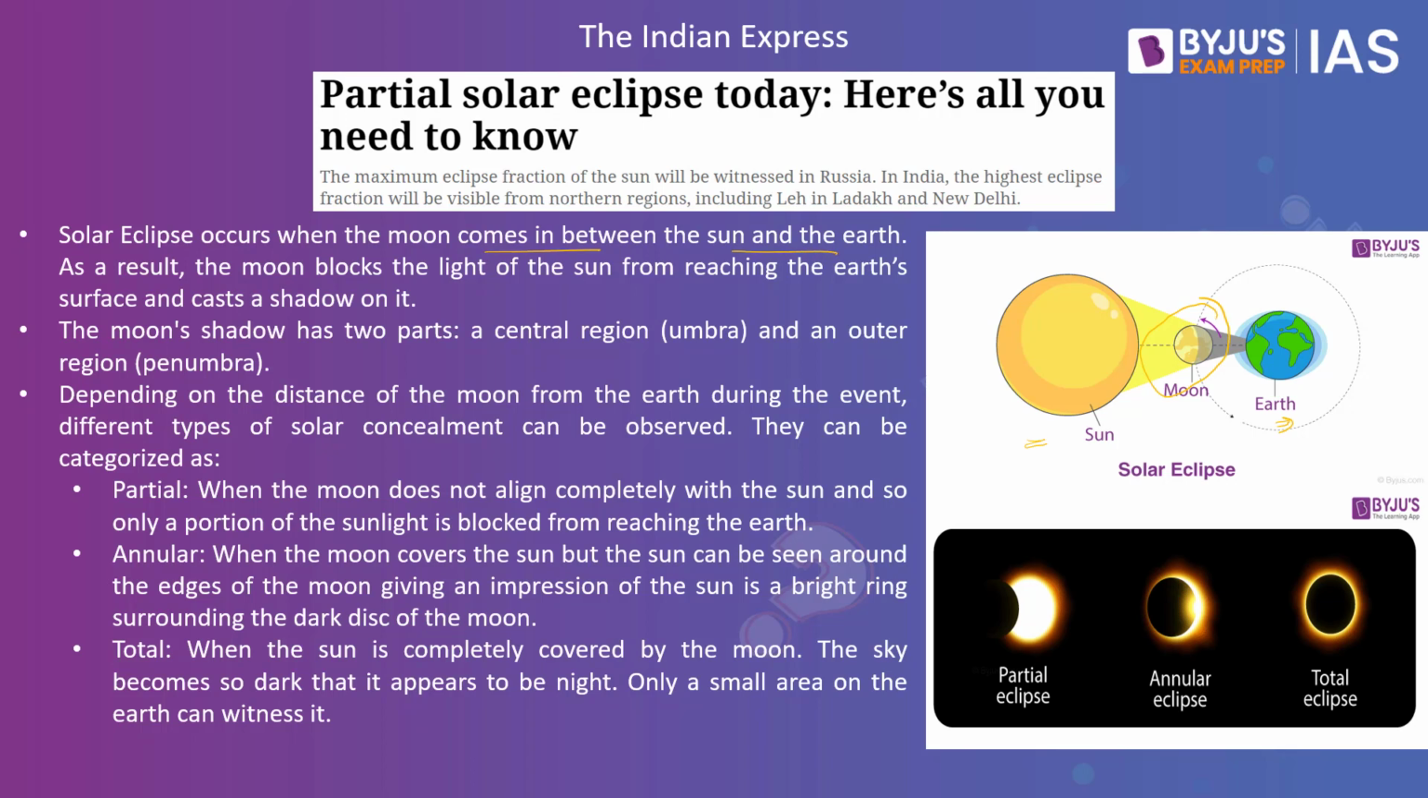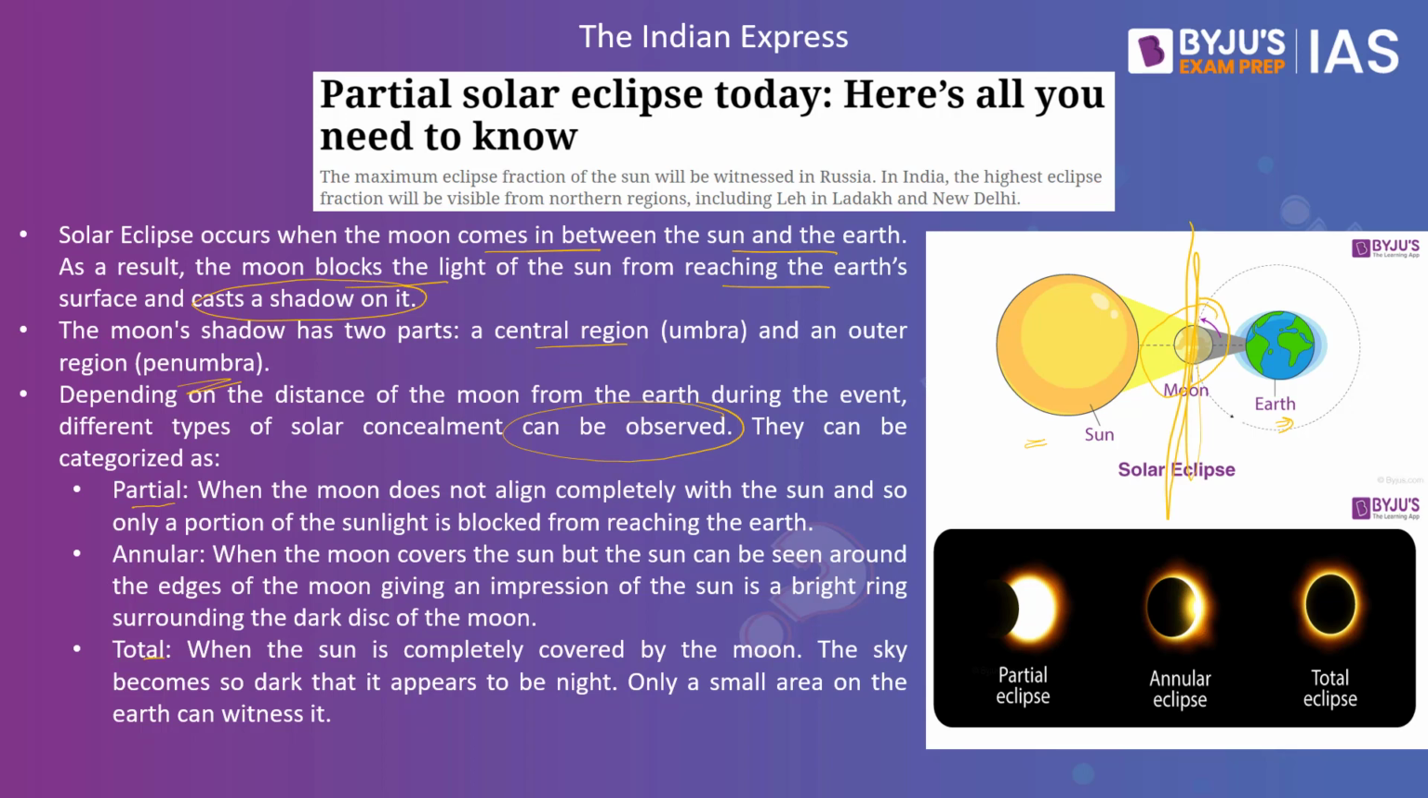As a result, the moon blocks the light of the sun from reaching the earth's surface and casts a shadow on it. Since the moon comes between the earth as well as the sun, it is acting as a barrier and it will only allow a small amount of sunlight to reach the earth. The moon's shadow has two parts, a central region called the umbra and the outer region called the penumbra. Depending on the distance of the moon from the earth during the event, different types of solar eclipse can be observed. What are these? One is partial, second is annular, and third is total.